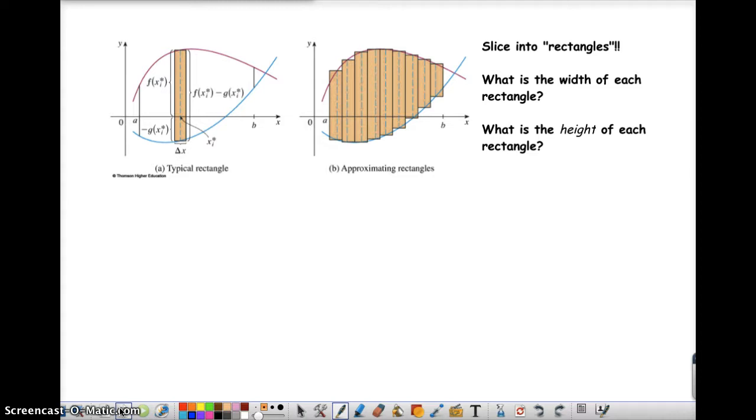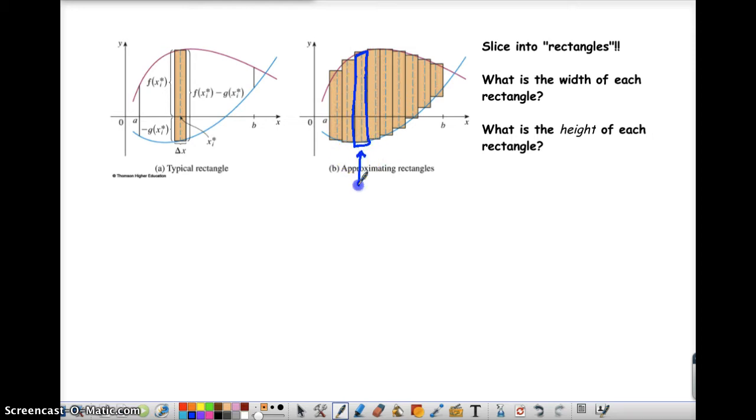We're going to slice this into little bitty slices, and they're going to almost be rectangles. This is what a real slice would be, and if our slices are skinny enough, they are going to look like a rectangle.